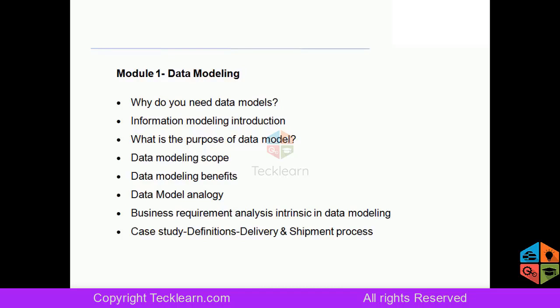So in module 1, these are the topics that will be covered. We'll start with basics of data modeling. What is a need that drives a data model creation? The information that we need to account for creating a data model, the purpose of it, and the end objective. Along with that, the benefits, the scope, and also the industry terminology. So these are the topics at a glance that will be covered in our upcoming session.